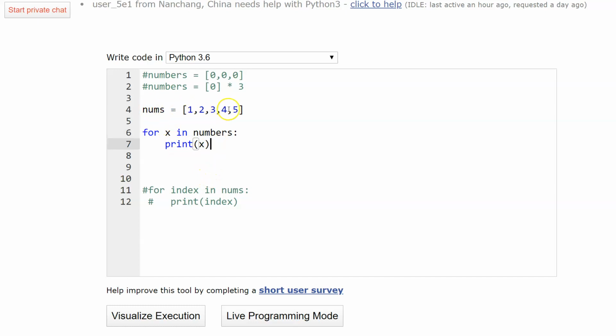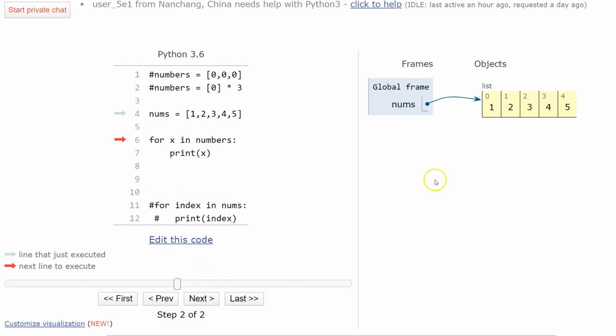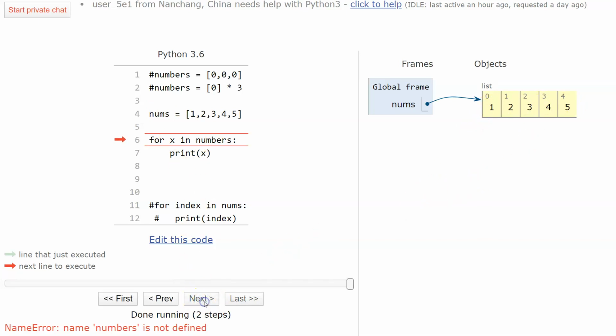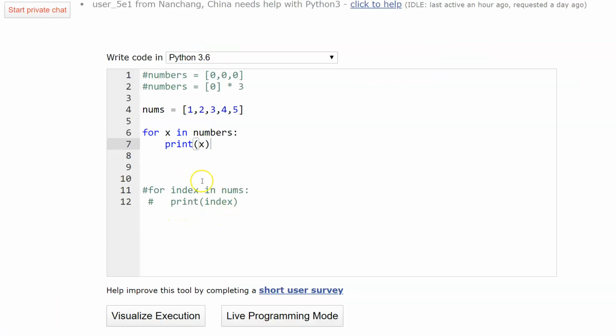Now we have, in the right place, our piece created here. You notice for this one, it has to be the same. I should have run this just to show you. So I have nums. Here we go, and look at that nice little list right there. And I say for x in numbers. Oops, numbers not defined. Okay, so I'm throwing a few errors at you here because these are similar things that you'll see as you're doing this. So make sure you're using the right variable names. I know that sounds like, oh, duh, at this point in the semester I've got this down, no big deal, but make sure you pay attention to that.